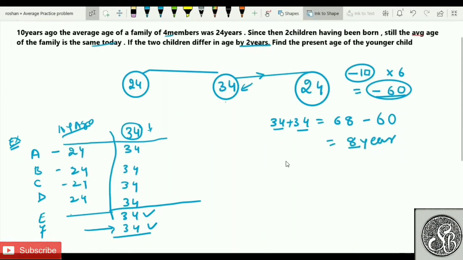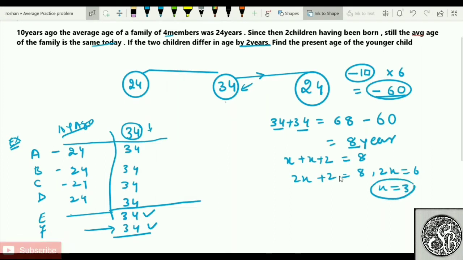If the difference between their ages is 2 years, it means one fellow will be X, and the other will be X plus 2. Then both together will be equal to 8 years. So this is 2X plus 2 equal to 8. I hope everyone can say that 2X is equal to 6, which means that X is equal to 3. I hope you see that out of X and X plus 2, the younger one is X. What are they asking? The younger one. What is the value of the younger one?